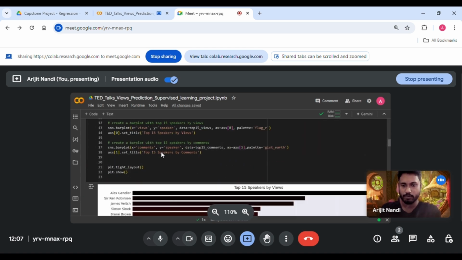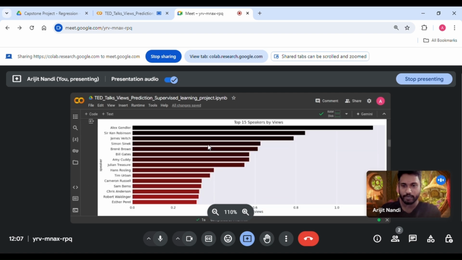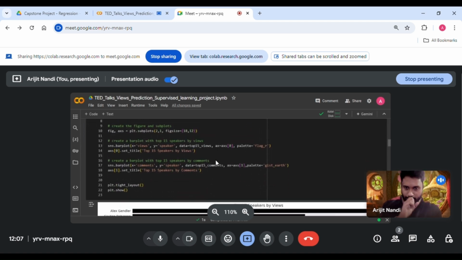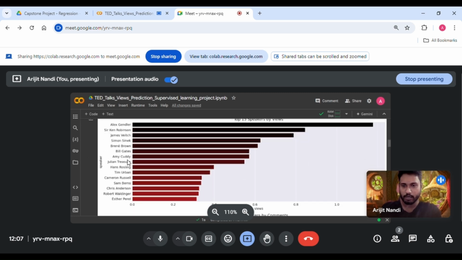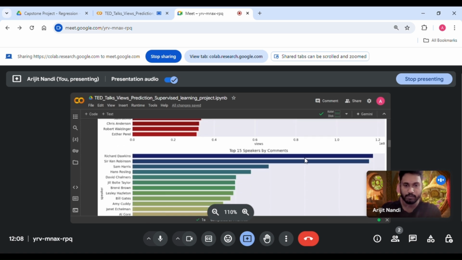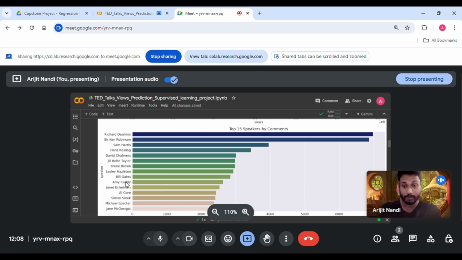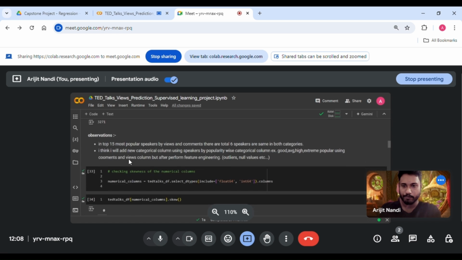Now, let's move on. I'm creating a data frame with the top 15 speakers by views, and I have also created a dataset with the top 15 by comments. You can see the top 15 speakers by views, how many views, and the names of the speakers, and the top 15 speakers by comments, with the number of comments and the speaker. What we have got from this observation is that in the top 15 most popular speakers by views and comments, a total of 6 speakers are the same in both categories.